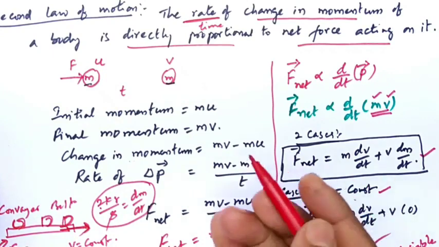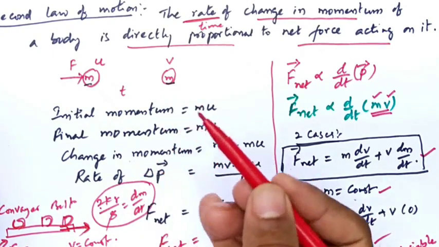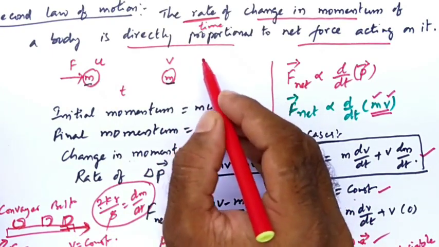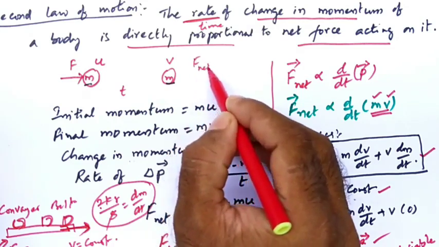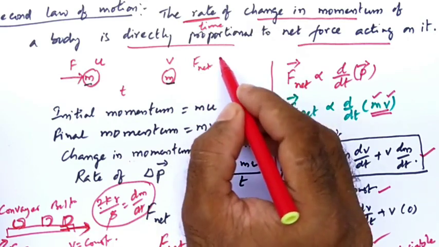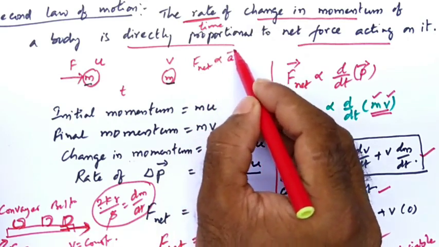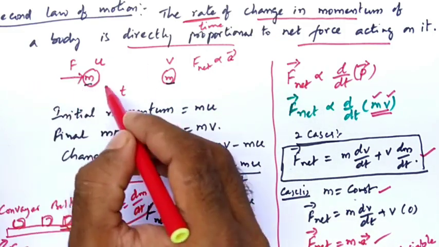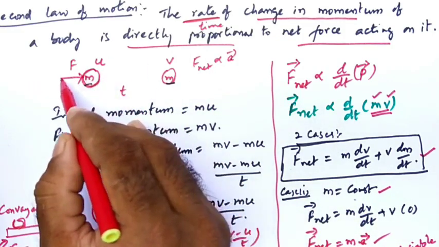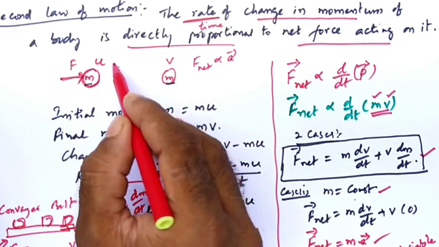So for small children, 6th class, 7th class, I can give one more thing. The net force acting on the object is directly proportional to the acceleration produced in a body. For example, this is the body. On this body we applied a force. It gains an acceleration.